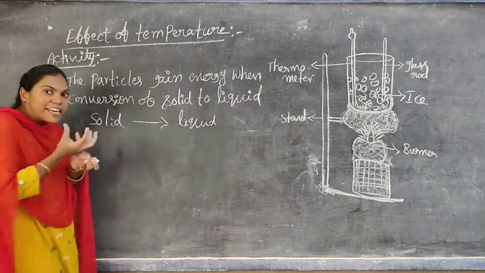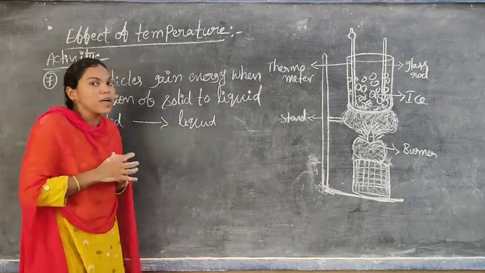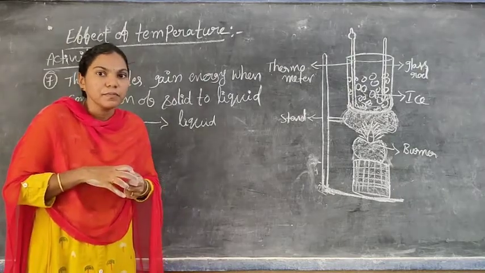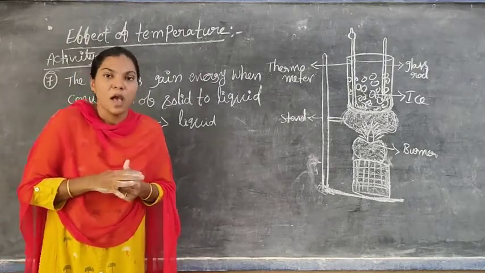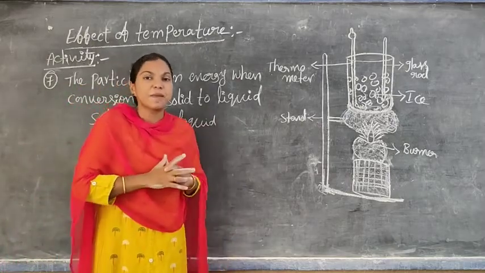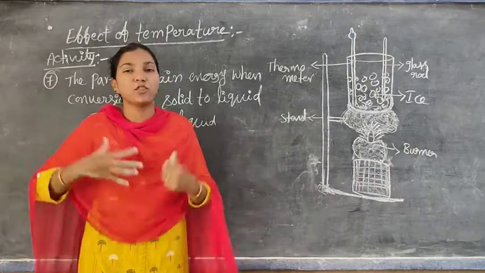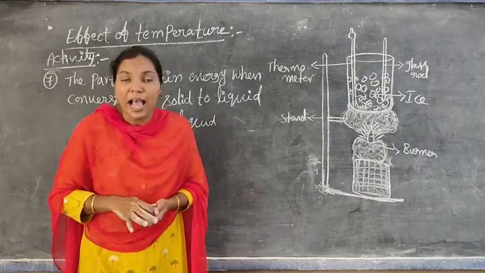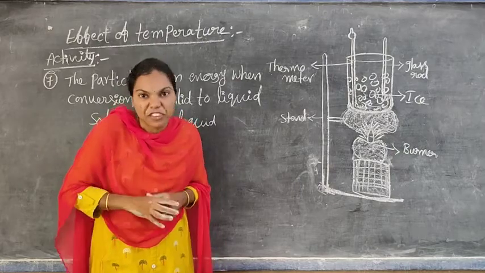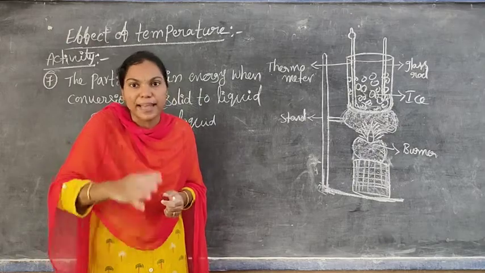They gain the additional energy and are converted into liquid water particles. That's why the liquid water particles have more energy compared to the solid particles. When the solid is converted into water, the particles in the water form move more freely compared to the solid state of matter. Already we said in the solid state there is no space between the particles, but in the liquid state there is a space between the particles.